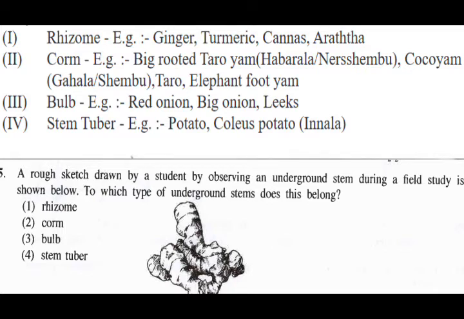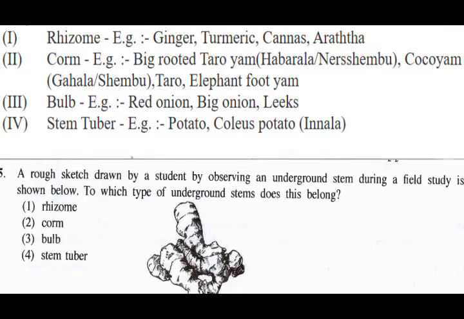So the next one is bulb. Here the root used to be mostly like this. The root will be at the top. The plant looks like this. So this is what we call the bulbs. A good example, red onion, big onion, everyone. And then stem tubers example is a potato, right? So sweet potato, just try to get to know it and try to learn it by heart, right?